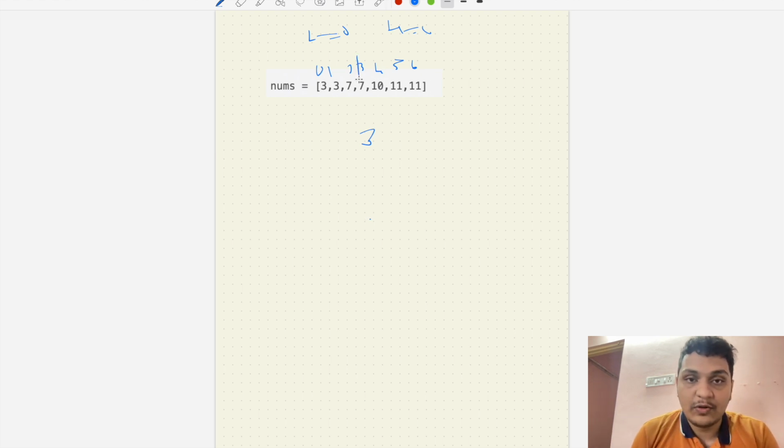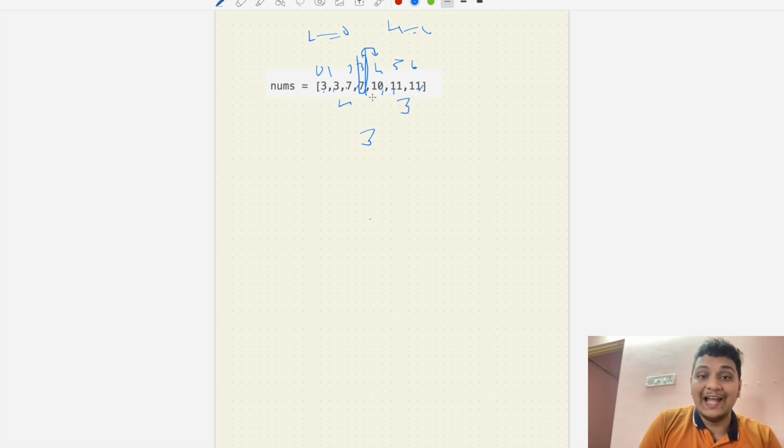3 is here 7. First, what I will do, I will check if the front side element is equal to this. I will say it is not equal to that. So what I will do here now, I will divide this here and I will check which one has an odd length. So what is the length here? 1, 2, 3, 4. This is even, and this one is 1, 2, 3, and this is an odd number.